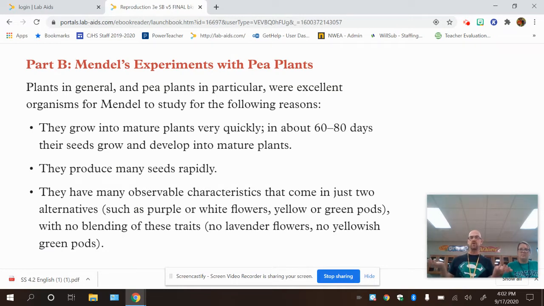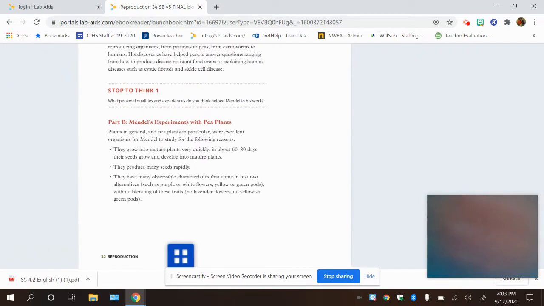So rather than monitoring and studying humans, he decided to use something that reproduced in less time. Pea plants do that. Remember, humans take 9 months to have a baby after reproducing. Number 2, they produce many seeds rapidly, so he didn't have to wait long to get those seeds. Number 3, they have many observable characteristics that come in just 2 alternatives, such as purple or white flowers or yellow and green pods, with no blending of these traits, so no lavender flowers and no yellowish green pods.